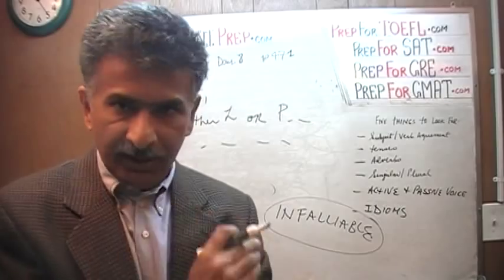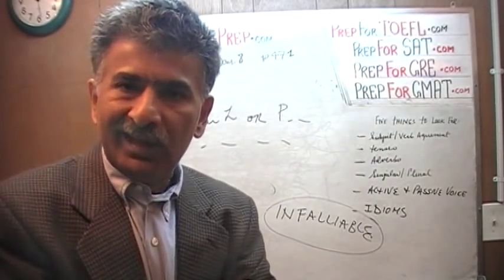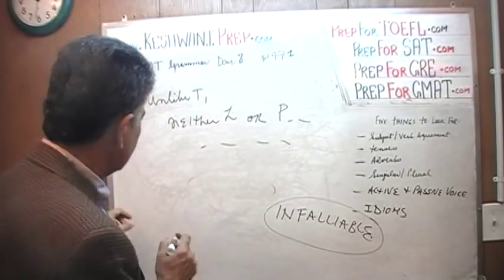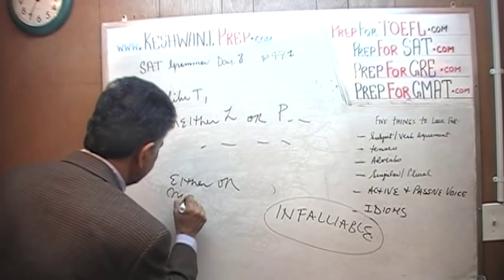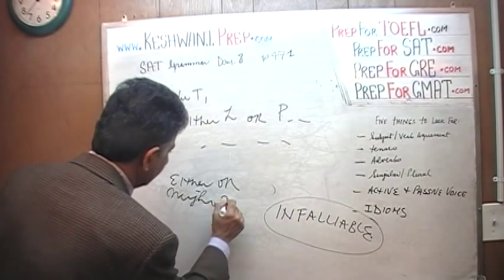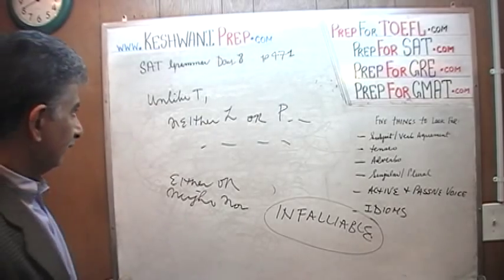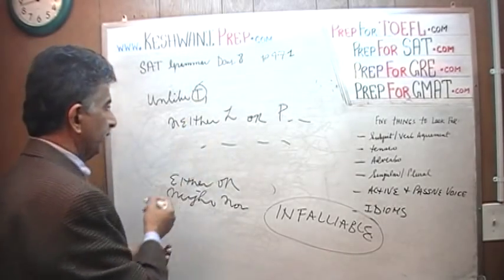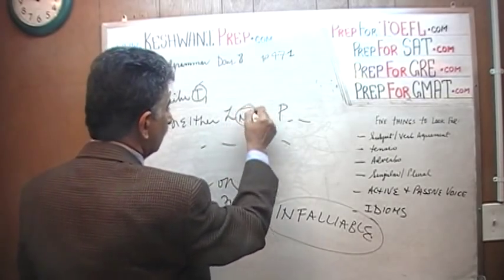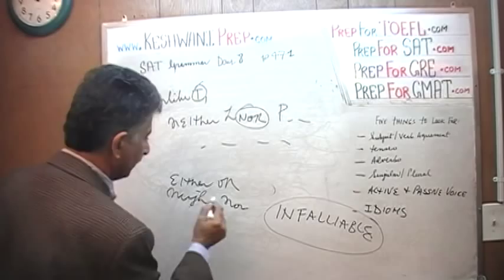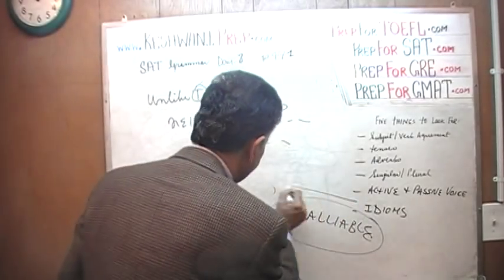In the entire exam, you will only get one, because they are too simple, which deal with either or, neither nor. Unlike T, I forget the name now, T, neither L nor P, neither nor, either or. This has to do with idioms.